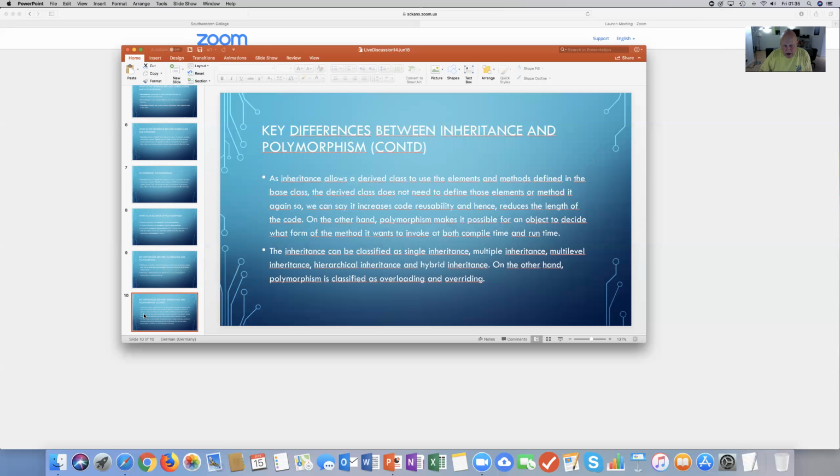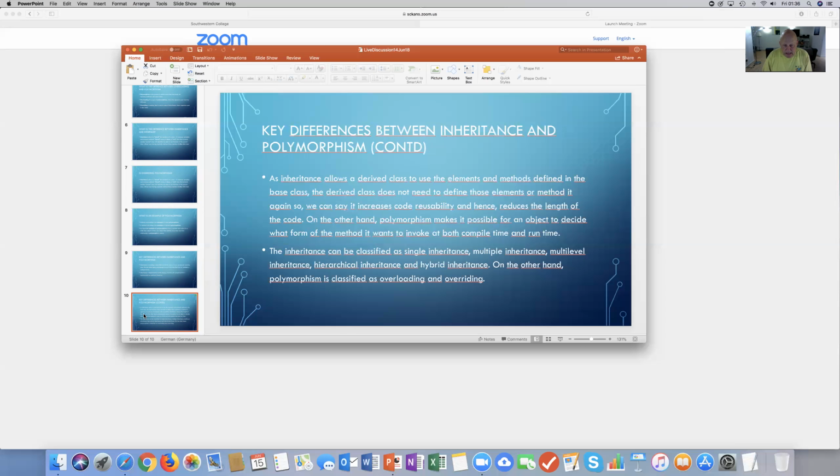Another key difference is that inheritance allows a derived class to use elements and methods defined in the base class. This derived class does not need to define those elements or methods again. So we can say it increases the ability to reuse the code and hence reduces the length of the code. On the other hand, polymorphism makes it possible for an object to decide what form of the method it wants to invoke at both compile time and runtime.